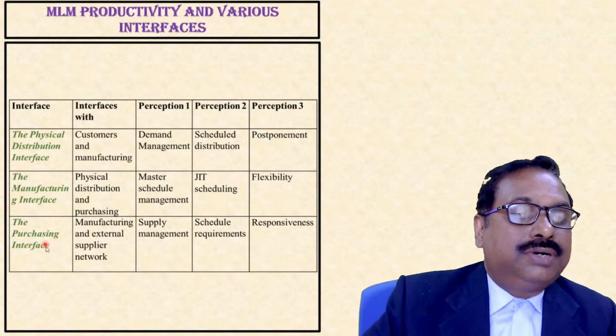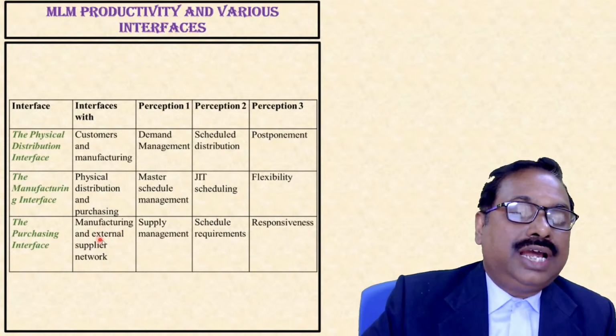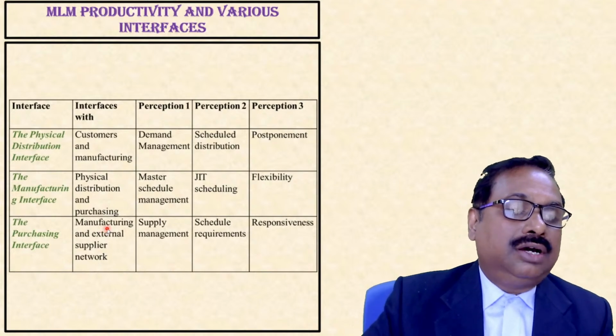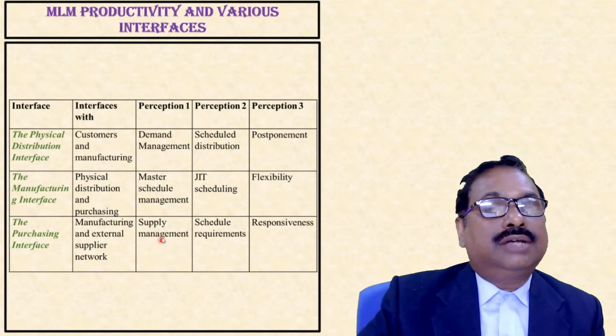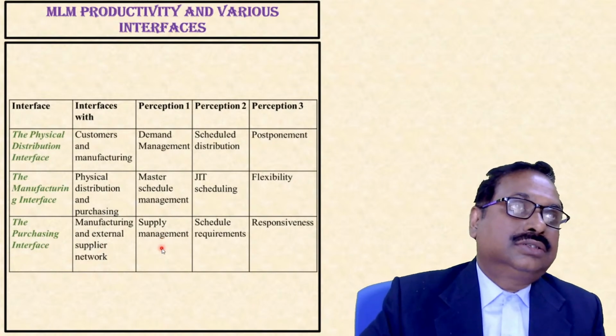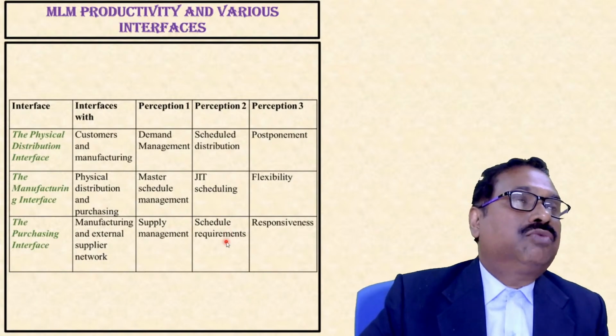The last one is the purchasing interface. It is the interface with manufacturing and external suppliers. That is, our company, organizations, and external suppliers, vendors. So here we have supply management. Next is scheduled requirements.